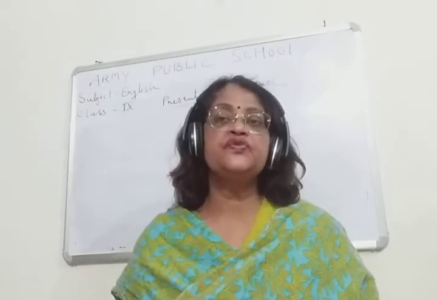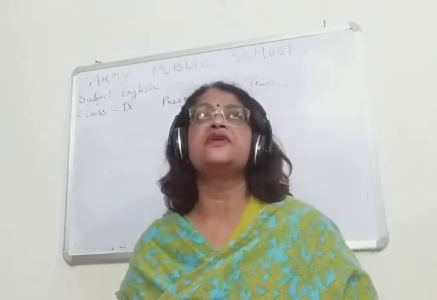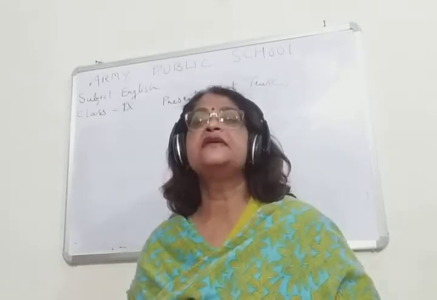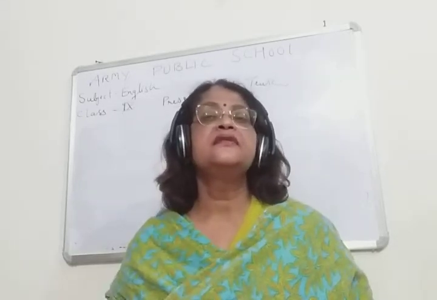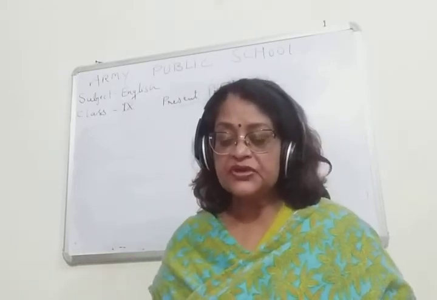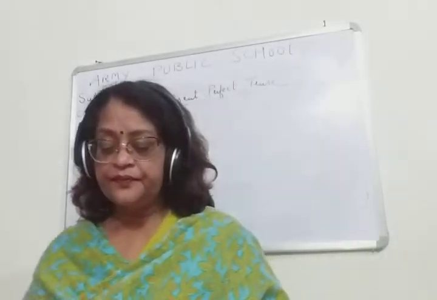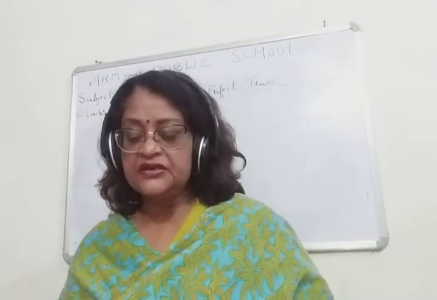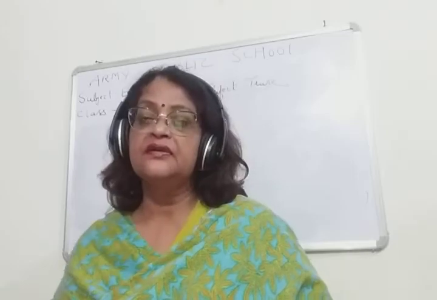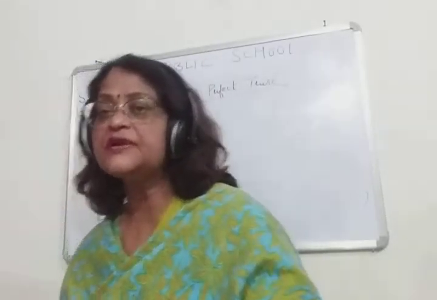What do we use? We always use has or have and the third form of the verb in the present perfect tense, right? So children, here is a recently completed action, that means when time is not given. Okay, try to understand.